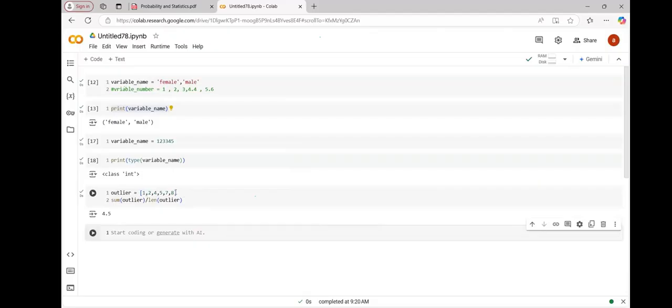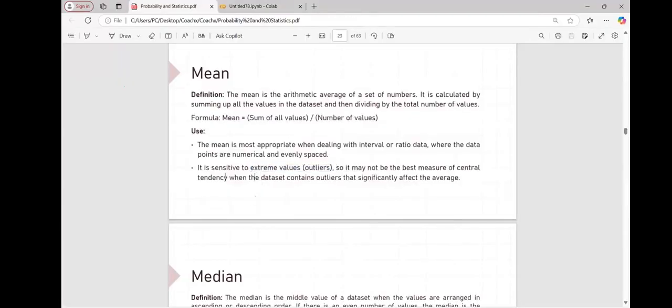Why is that so? Because that extreme value, the 80, just shifted the mean to the rightmost. It will affect the average of your whole data set. Understood the point written here?